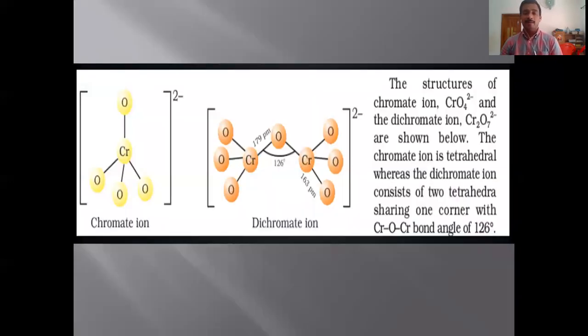Now we can see the structure of dichromate ion and chromate ion. Chromate ion has a tetrahedral structure. Here, two tetrahedral structures are combined together in dichromate ion. You have to study to draw the structure of chromate ion and dichromate ion. The chromate ion is tetrahedral. Dichromate ion consists of two tetrahedra sharing one corner. And this angle, the Cr-O-Cr bond angle, is 126 degrees.